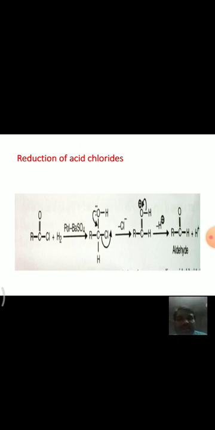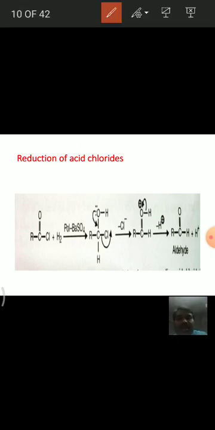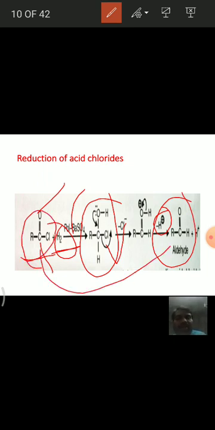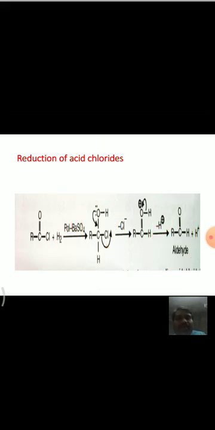See here one example, an acid chloride with reduction. First of all, what happens with reduction? One hydrogen is added here, another hydrogen here, and this chloride is kicked out as chloride ion. And with the loss of a proton, it forms aldehydes. That means with reduction of acid chlorides, aldehydes are formed.